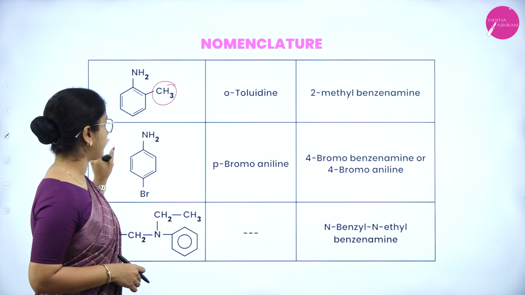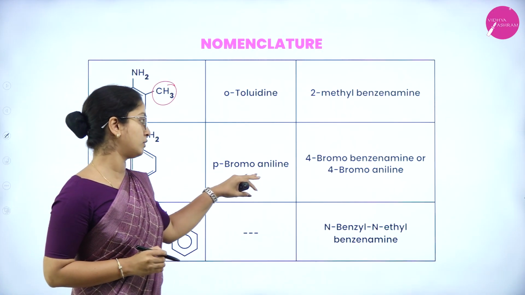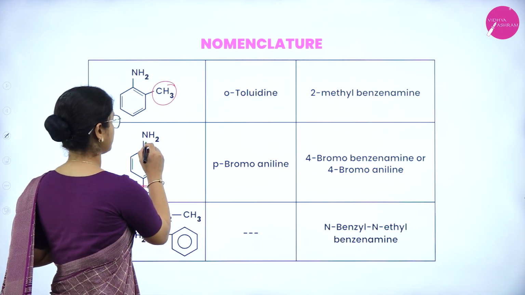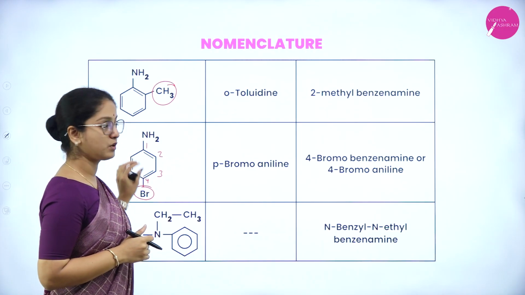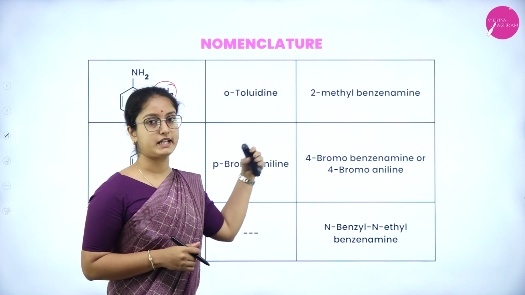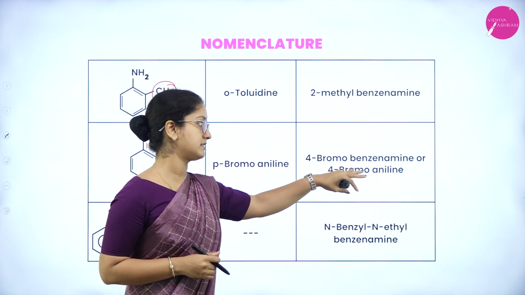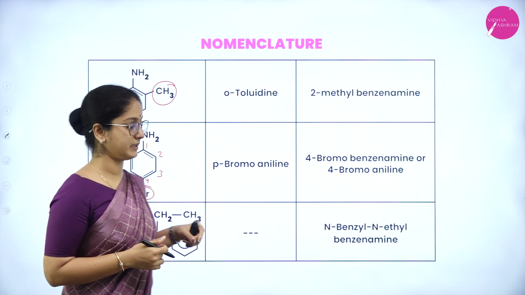Next consists of aniline group attached to Br. So it is para-bromoaniline, because it is 1, 2, 3, 4. So the substituents are at 1 and 4 position. So it is para-bromoaniline. But IUPAC name is 4-bromobenzenamine, or it can be called 4-bromoaniline.